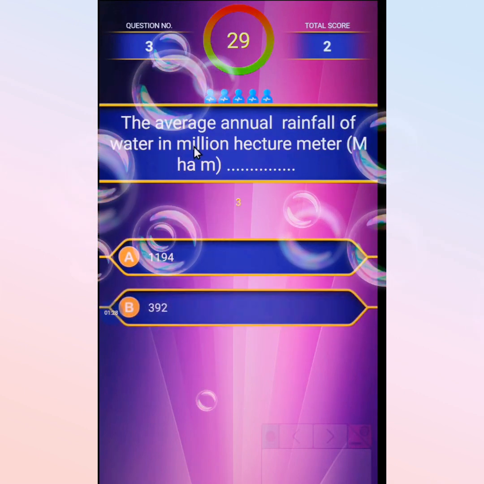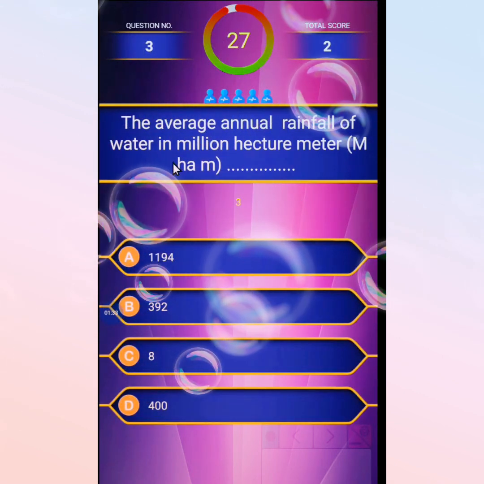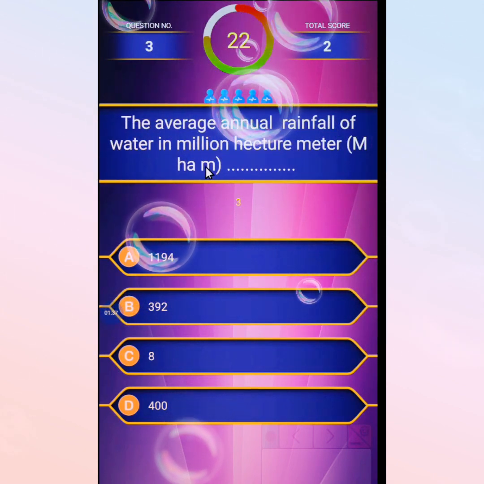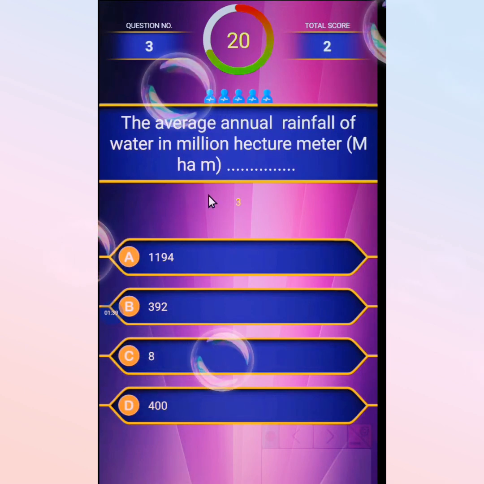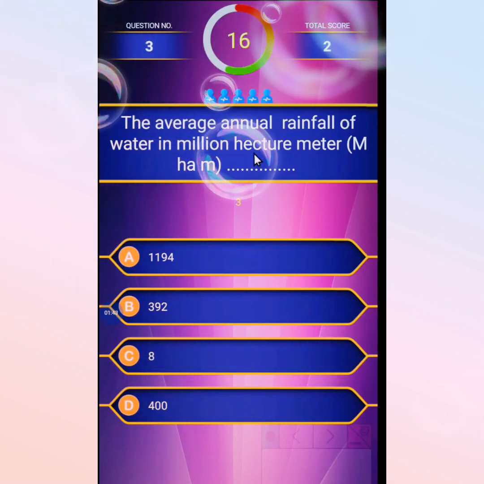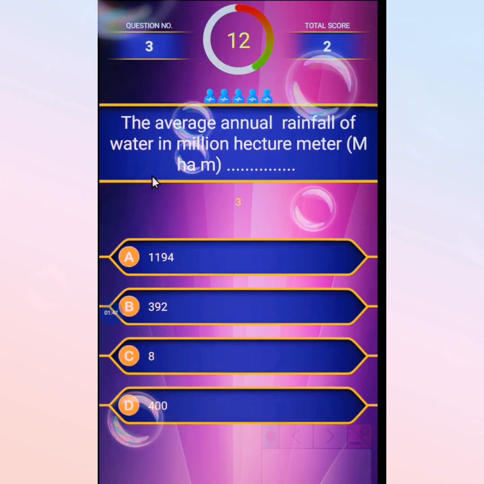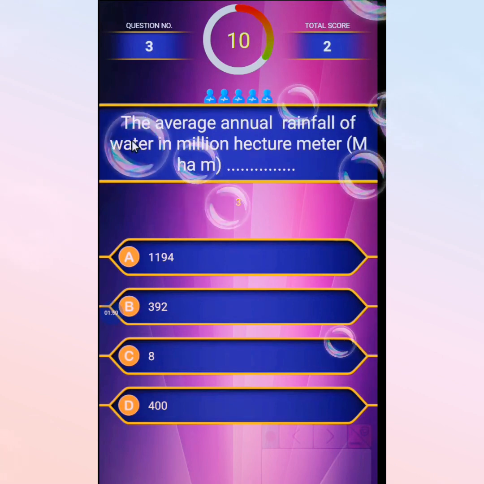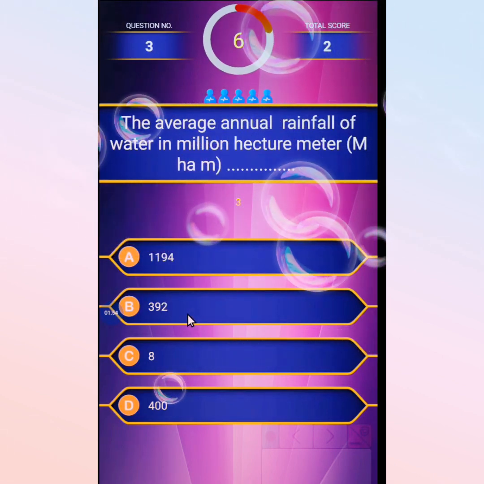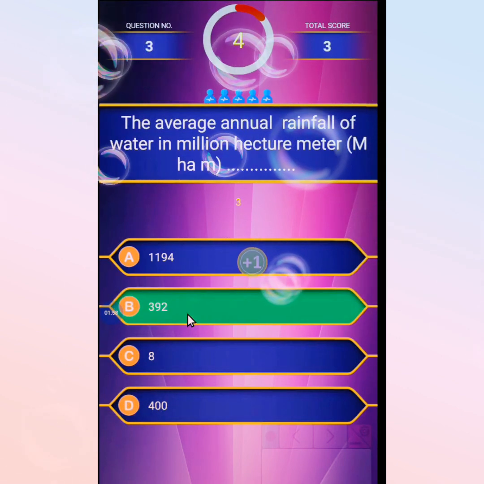The third question: the average annual rainfall of water in million hectare meter in India is... The question is incomplete. Here it is only rainfall, so the correct option is 392.